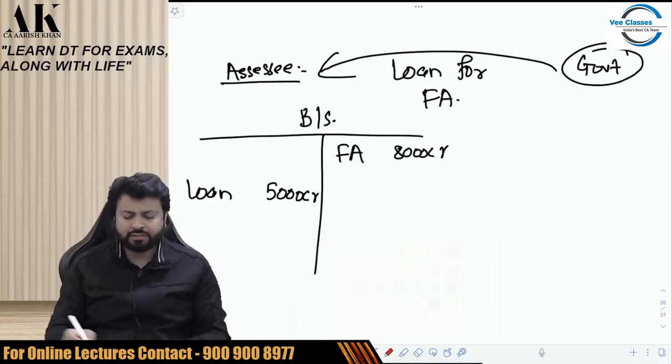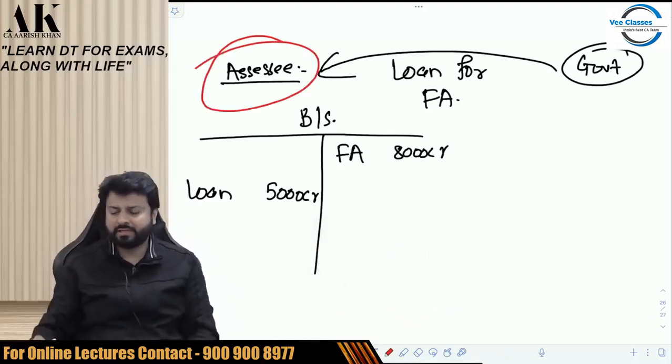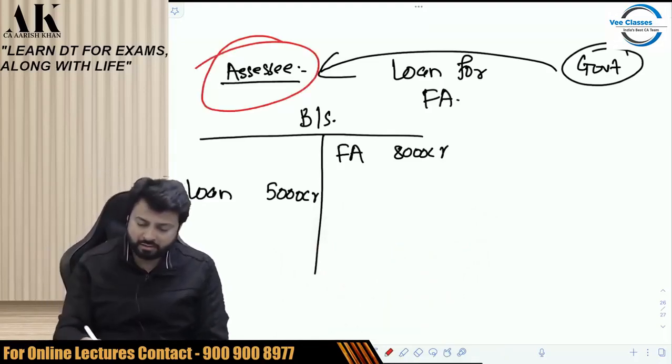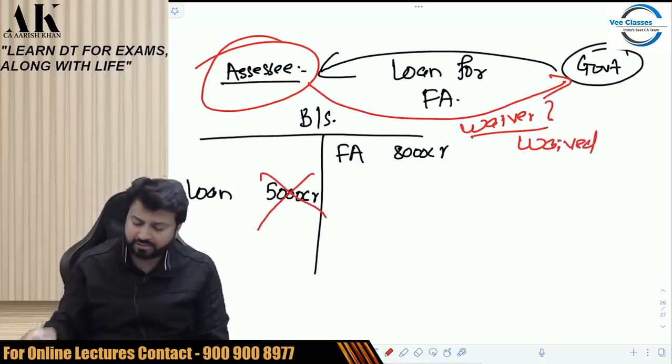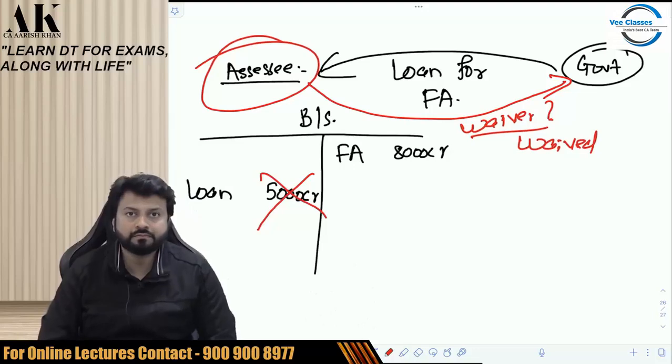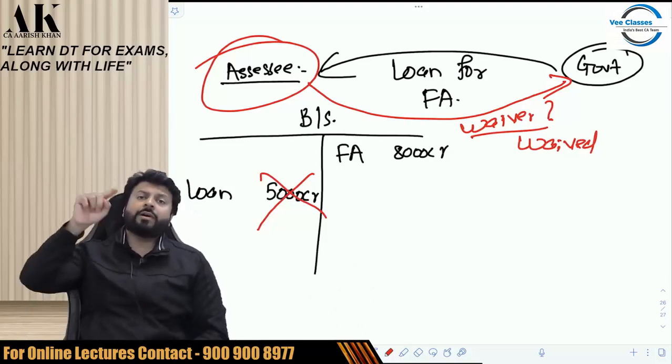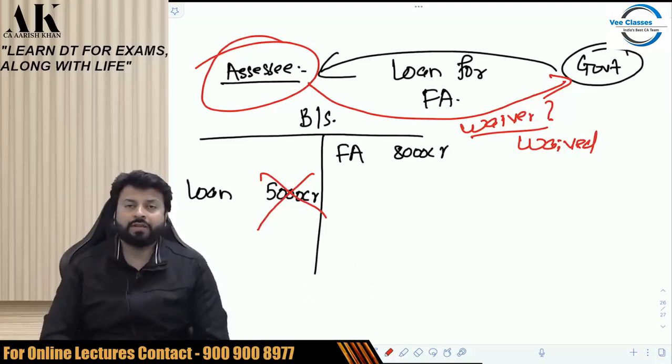Now, after some time, there was huge loss to the assessee in the business of the assessee. So, the assessee went to the government for waiver of loan, and the government fortunately waived it. They waived this 5,000 crore. Okay. Now, because the government has waived this loan, listen carefully now. Please, all of you.